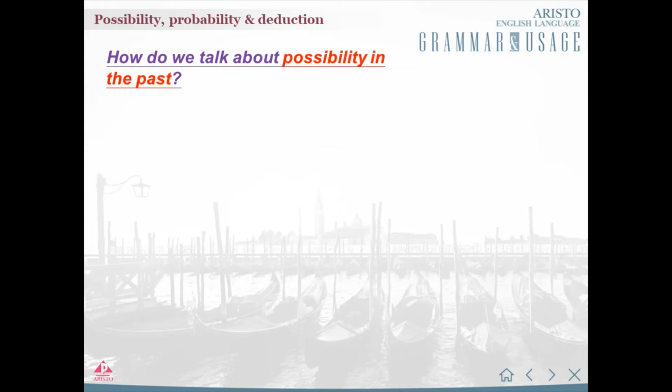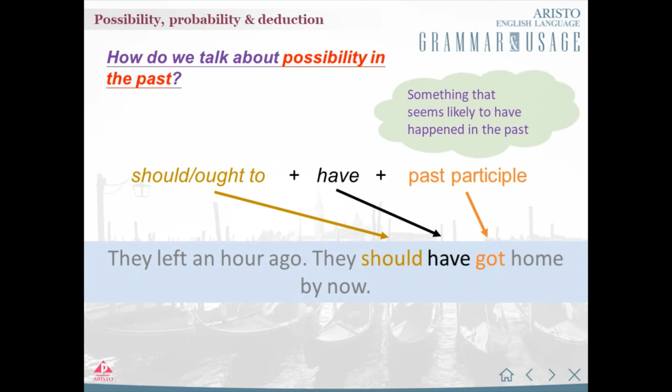Let's look at another way we can talk about possibility in the past. We can use should or ought to and have plus the past participle of a verb. We use these verbs in the past tense to describe something that seems likely to have happened in the past. This example sentence uses should have and the past participle of the verb get, which is got.